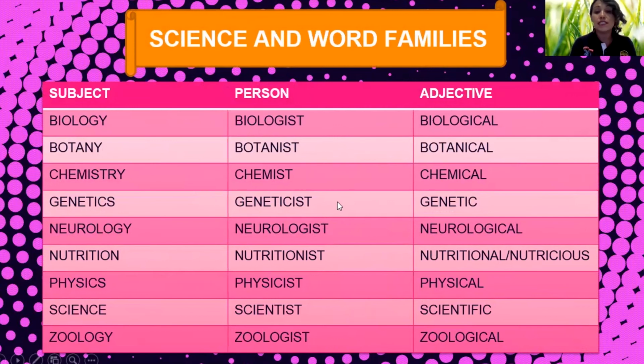Genetics, geneticist, genetic. Neurology, neurologist, neurological. Nutrition, nutritionist, nutritional or nutritious. Physics, physicist, physical. Science, scientist, scientific. Zoology, zoologist, zoological. Okay, using all of these words, we are going to have an activity.